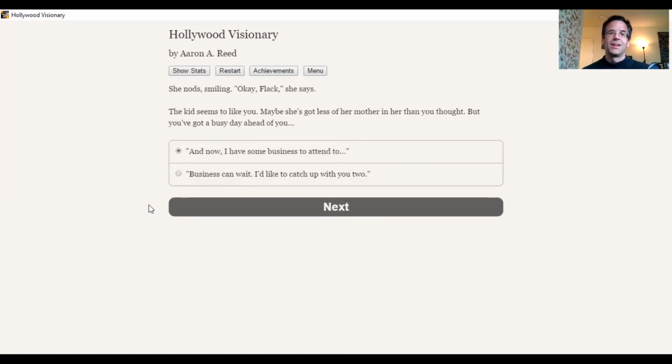So maybe the wrong choice here in terms of the culture of the industry would be to spend more time with Josie and Romana, because that would probably mean that the production will have a greater chance of failure. This is the cultural idea here of family over job, right?